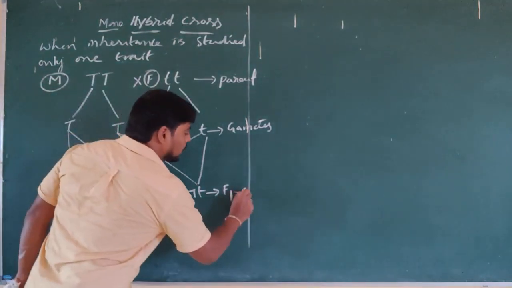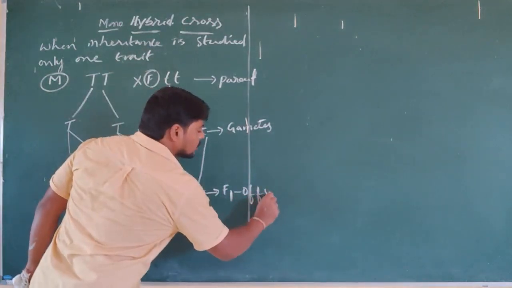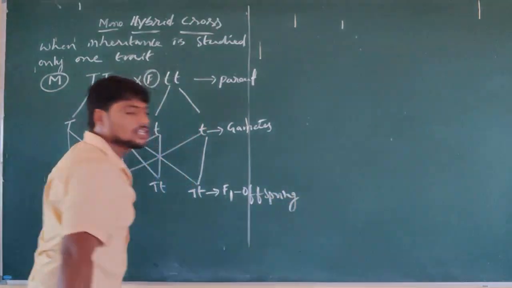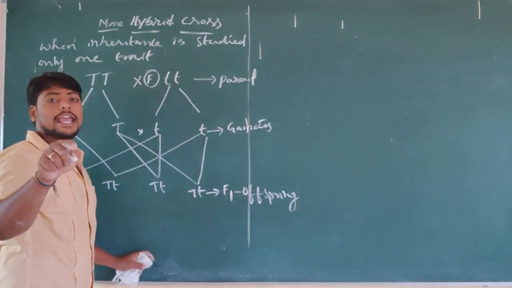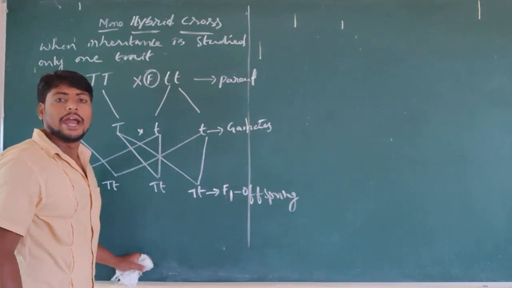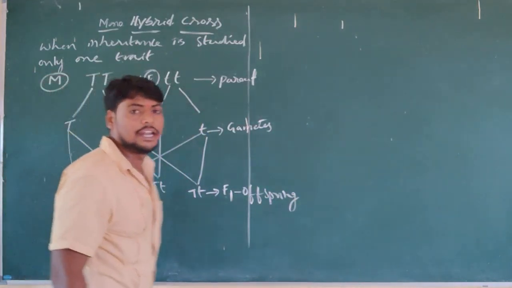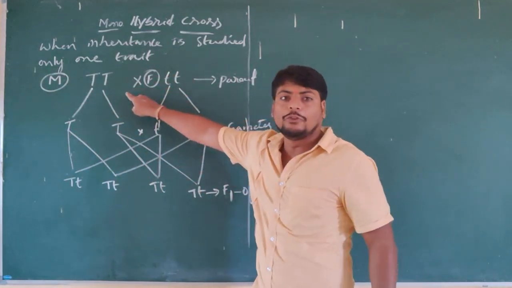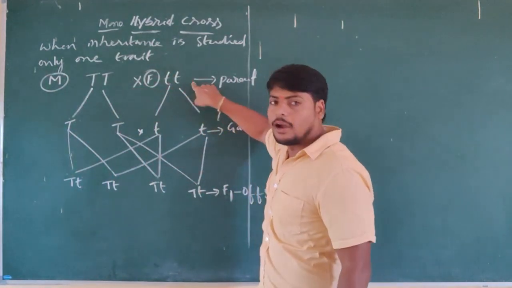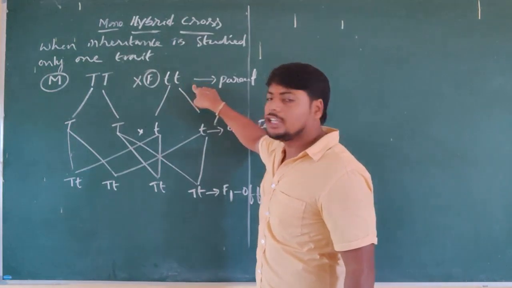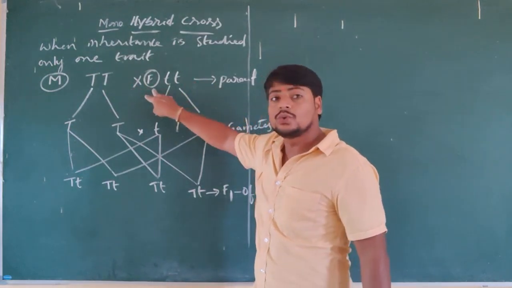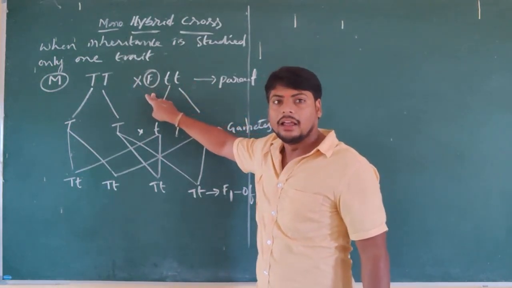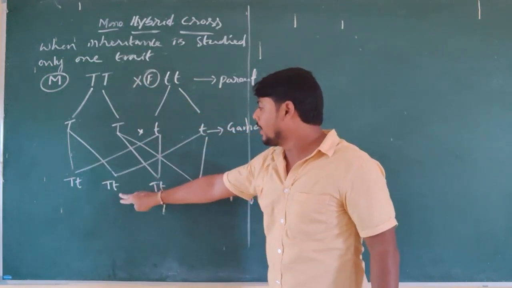So how are these offspring? The offspring formed in the F1 generation are heterozygous dominant in condition. Why is it called heterozygous dominant condition? Here we have taken a completely pure form of tall and a pure form of dwarf, that is, short plant. When these two are pollinated, what is happening after pollination?